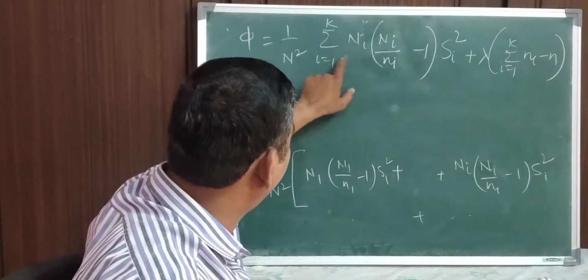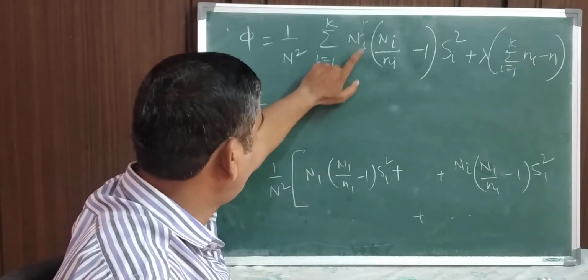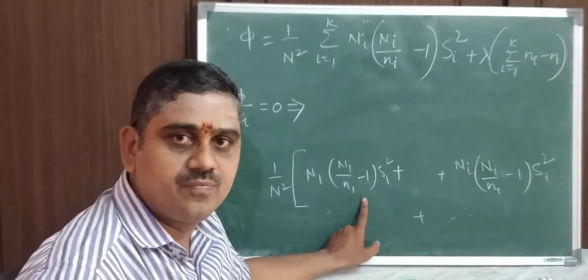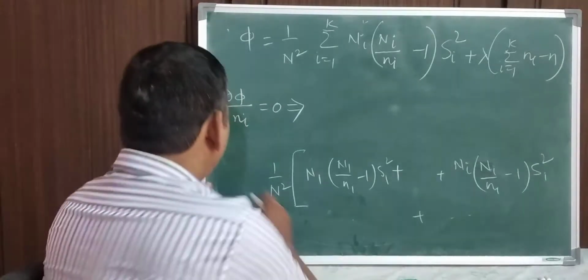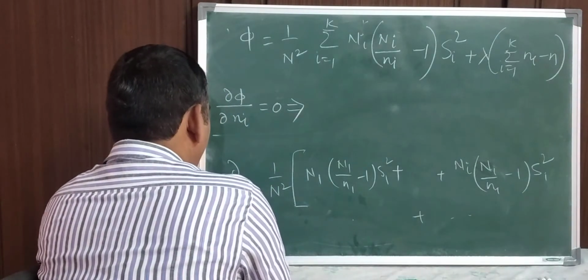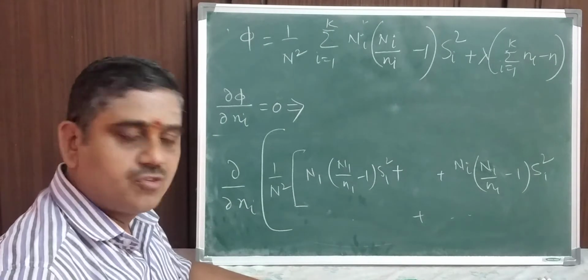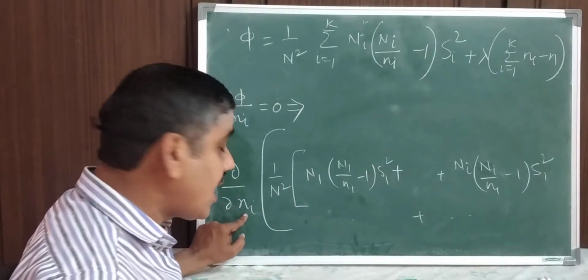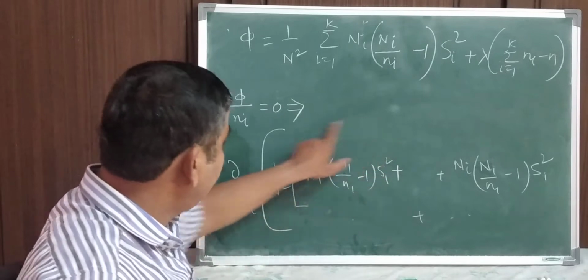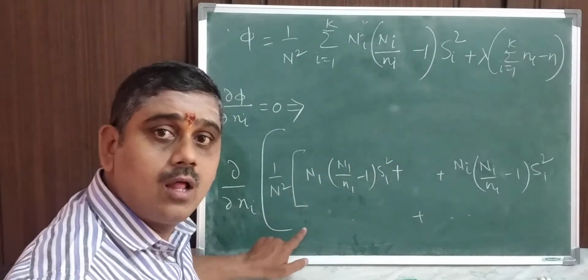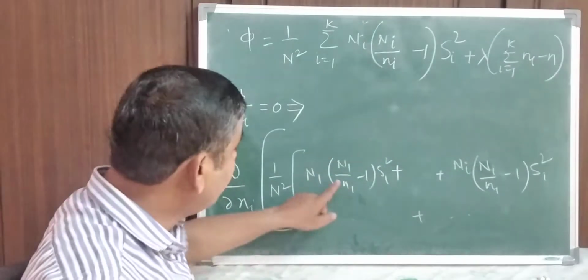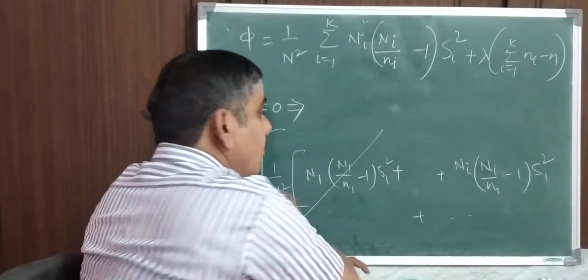These are the terms in this factor. Now the differentiation is dou by dou ni of this, right? If you differentiate with respect to ni, here there is no ni, so the differentiation is 0.